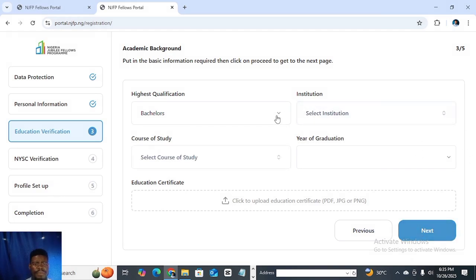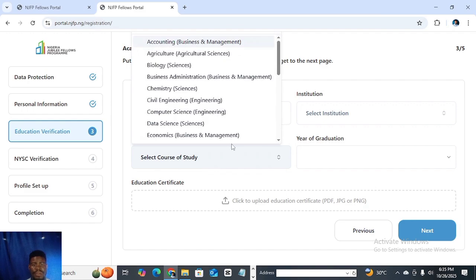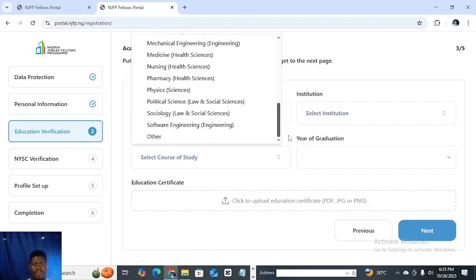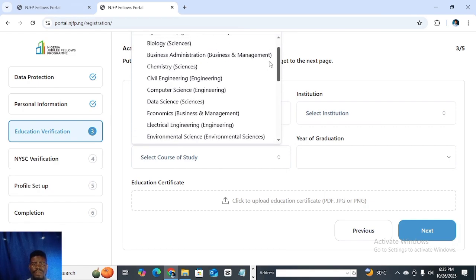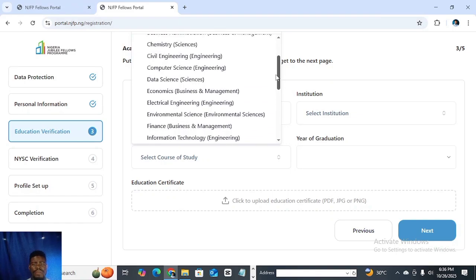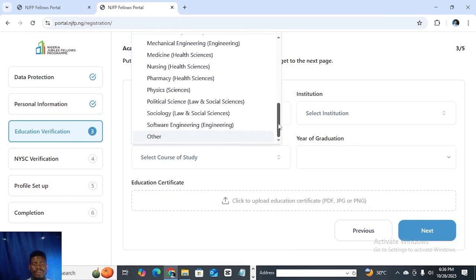So it will take you to this interface where you'll be able to enter your academic qualification. I have a bachelor's degree. When you're about to choose your course, if you discover that your course is not on the listed courses here, you click on others, right? But make sure you go through it to verify whether it's there or not. So you click on others so that you can input it manually. All right. So look at me inputting, clicking on others because my course of study is not on this list.